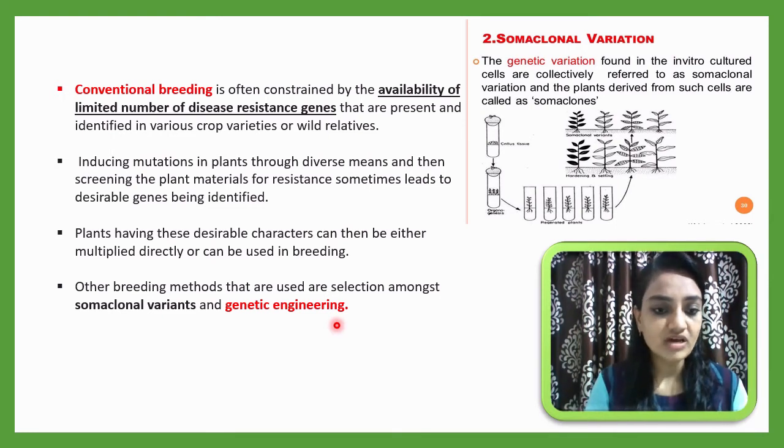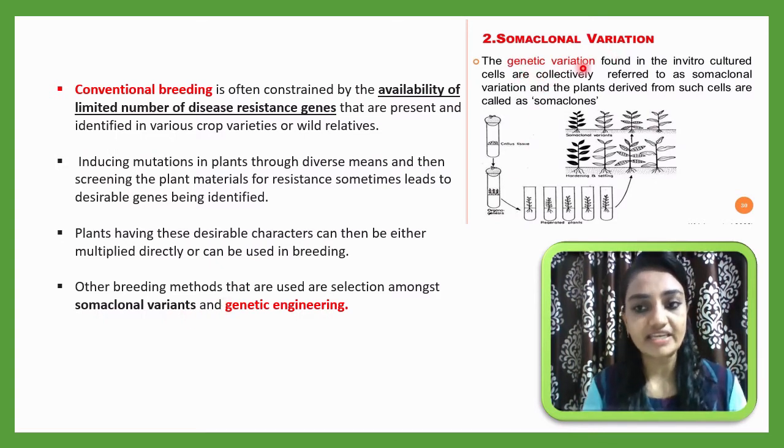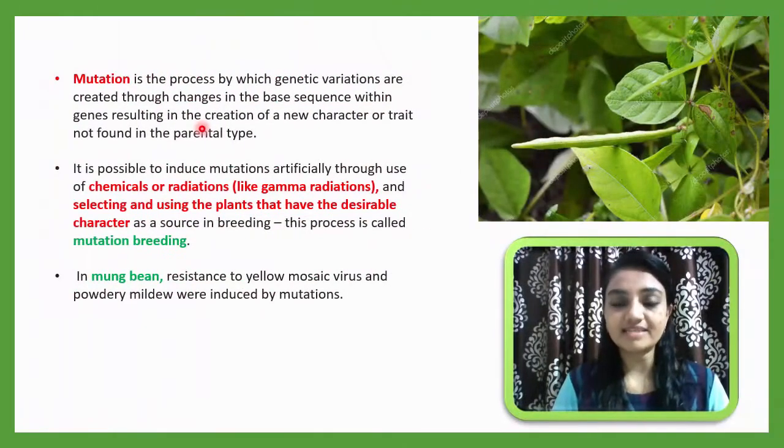Now let me try to understand what a somaclonal variant is. Somaclonal variation is the genetic variation found in vitro, meaning in the laboratory glass vessel. Cultured cells are collectively referred to as somaclonal variation. You can see in the glass test tube, it is cultured. The plants derived from such cells are called somaclones.